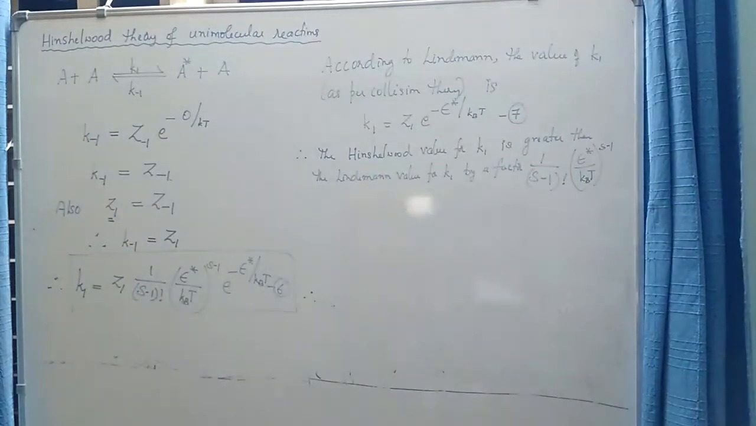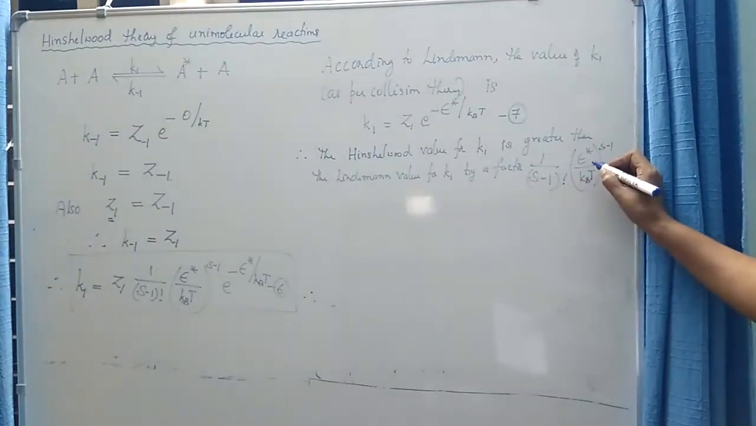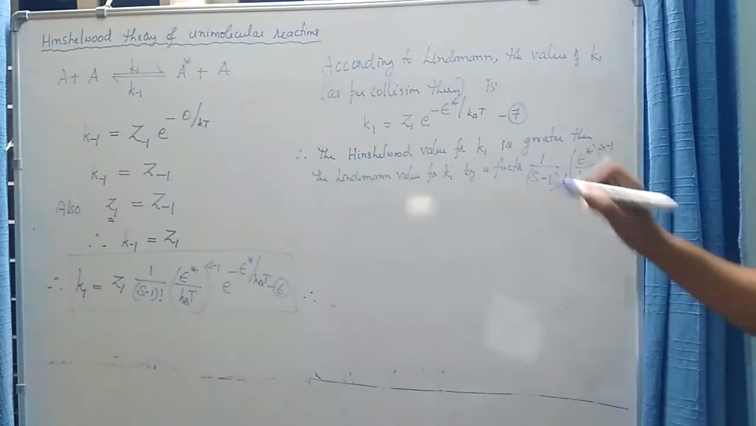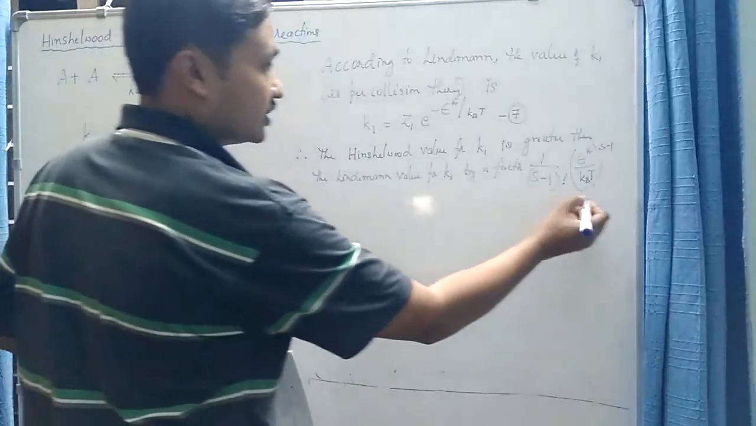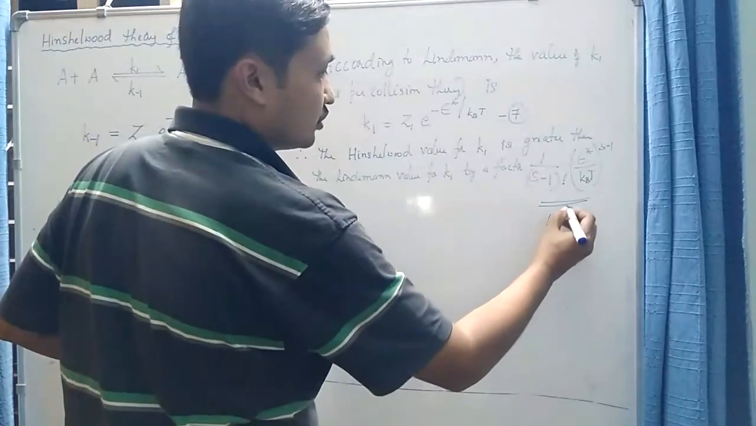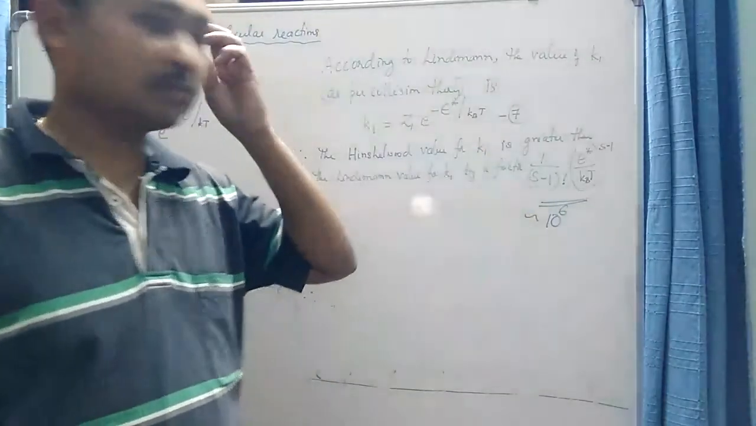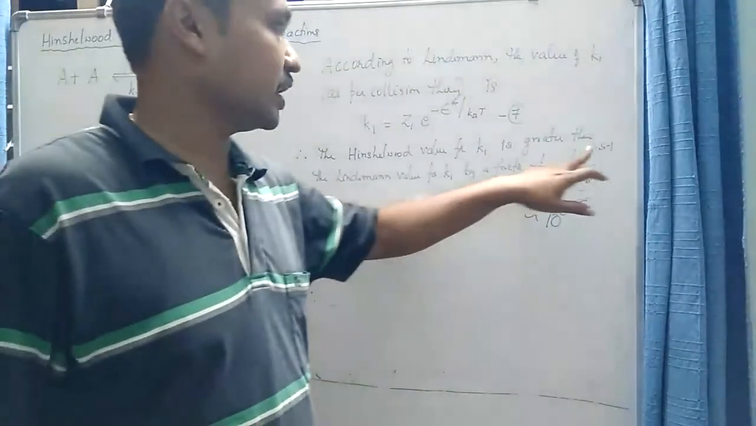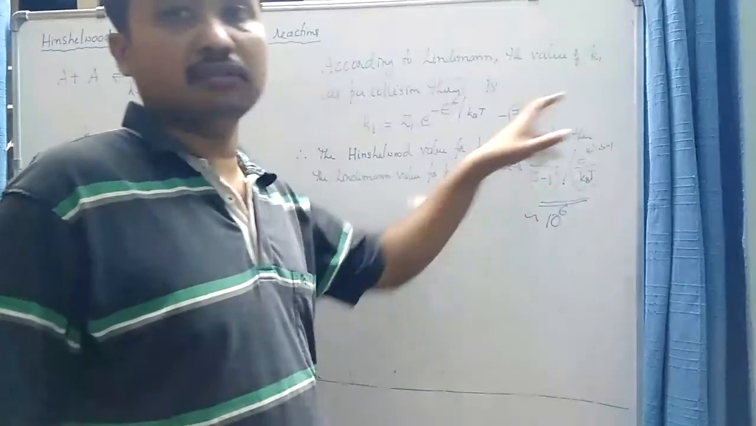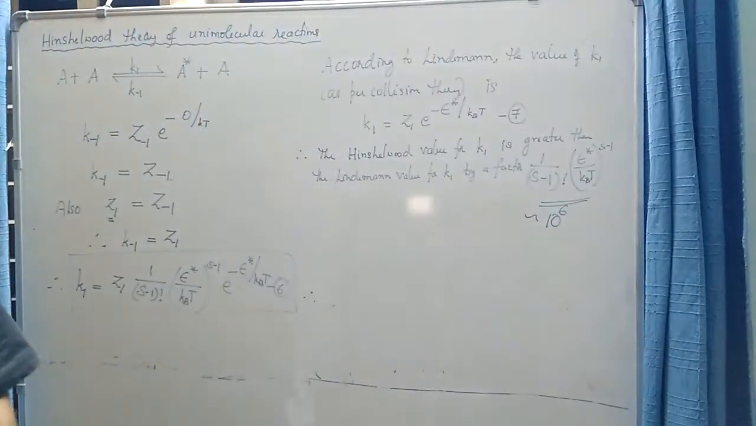And for reasonable values of epsilon star, temperature and s, it can be seen that the value of this is roughly 10 to the power 6, which is very high. So if I substitute some average or reasonable values for s, epsilon star and temperature, the value of this factor is roughly 10 to the power 6. So the value of rate constant k1 predicted by Hinshelwood is roughly 10 to the power 6 times greater than the value that was predicted by Lindemann's theory.